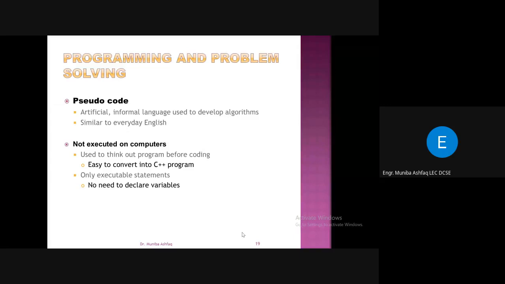In order to write a C++ program, for example, if I give you some problem to solve, you might not go directly to the editor and just write C++ instructions. It might be a very complex problem that will need some planning, right?